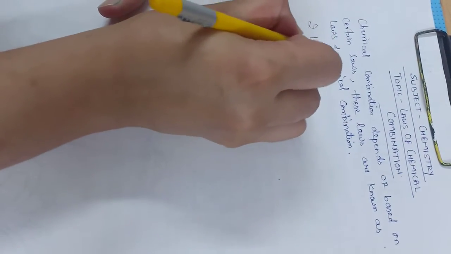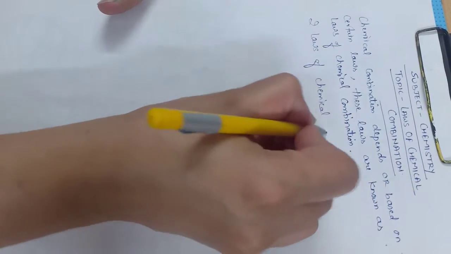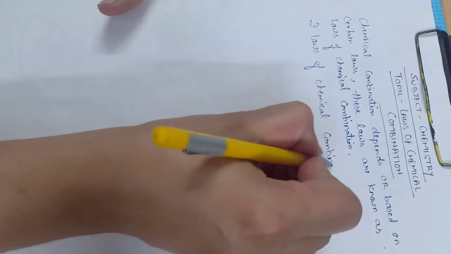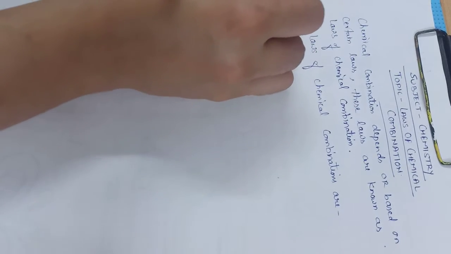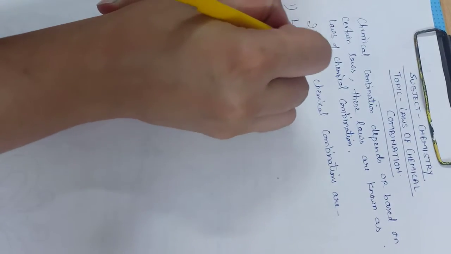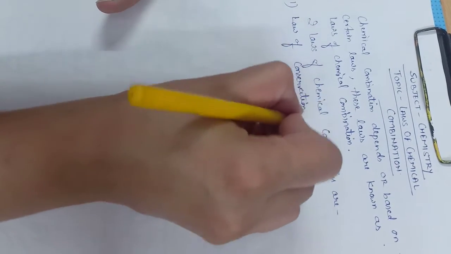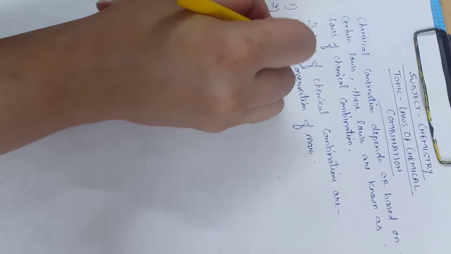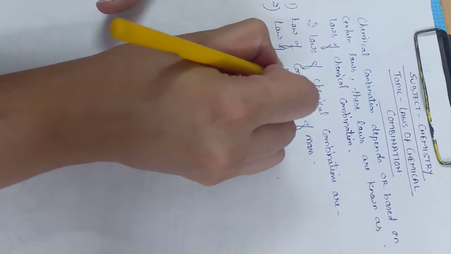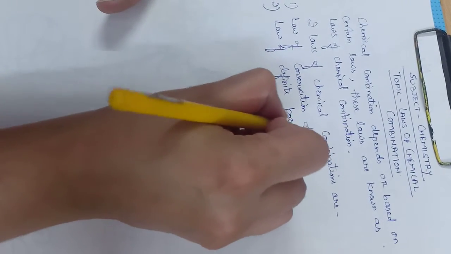There are many laws, but basically two laws are in the syllabus. The basic two laws of chemical combination are number one, law of conservation of mass, and number two, law of definite proportion.